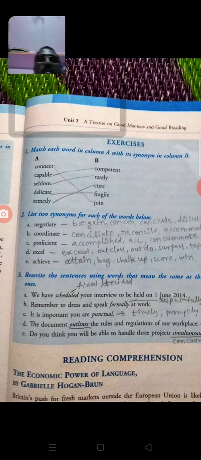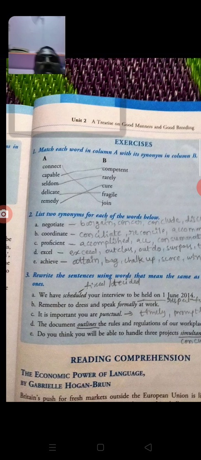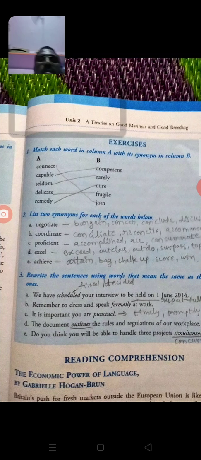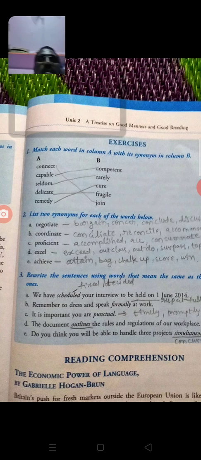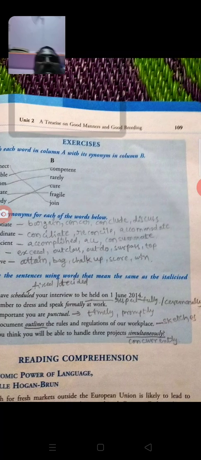And the second one is to list two synonyms for each of the words below. Suppose coordinate: conciliate, reconcile, and accommodate.